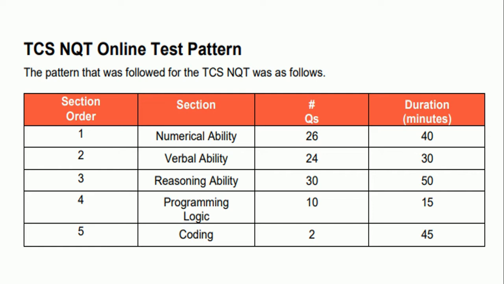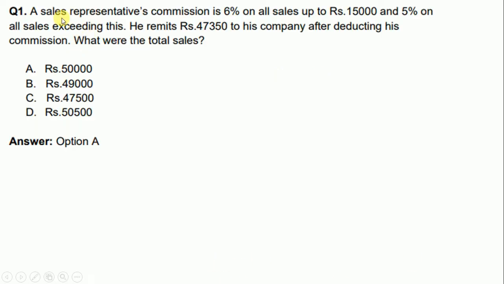And this was the pattern in NQT 2020. We will discuss all the questions that came in NQT 2020 as per these sections and number of questions. And it was our first question. A sales representative's commission is 6% on all sales up to rupees 15,000 and 5% on all sales exceeding this. He remits 47,350 rupees to his company after deducting his commission. What were the total sales? So the correct option for this was option A, 50,000.